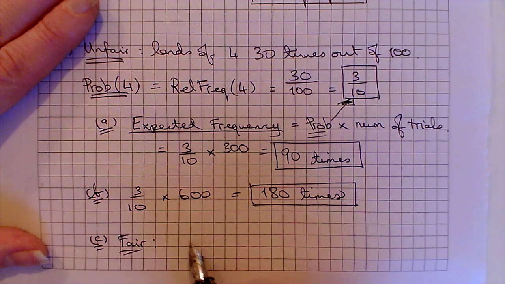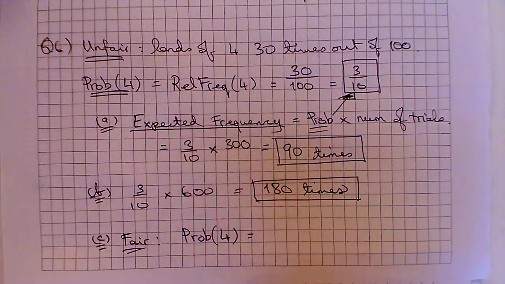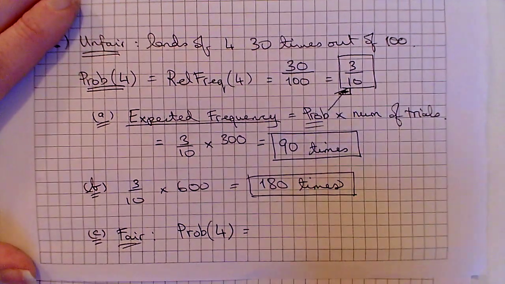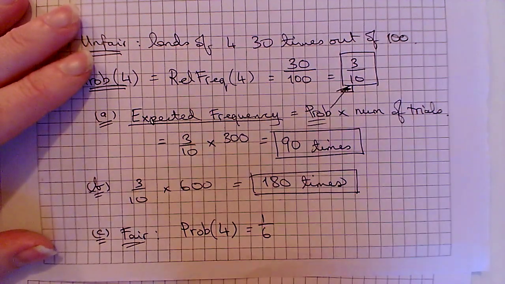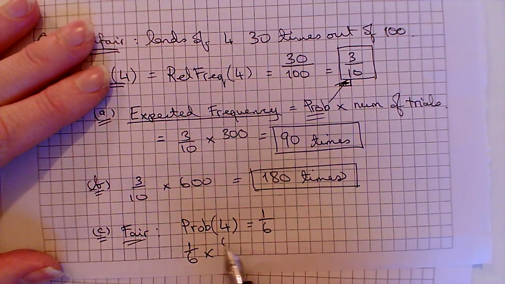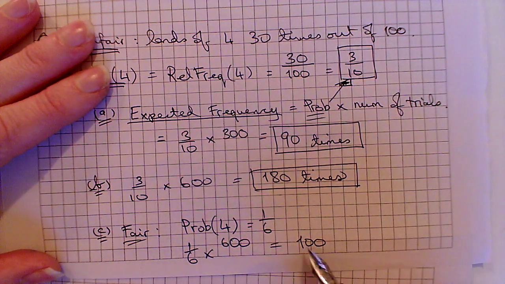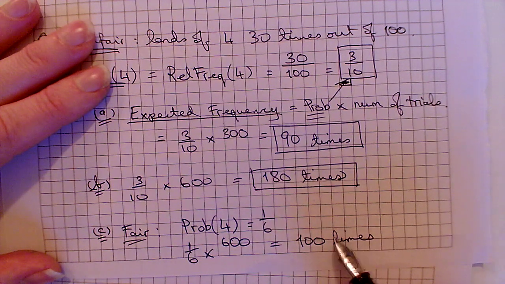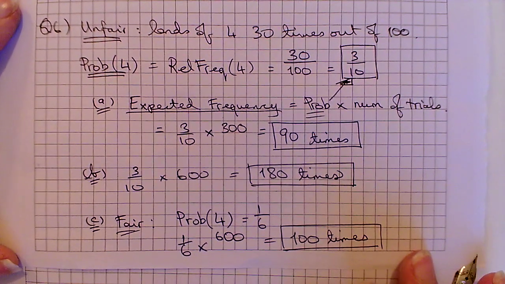So if it's fair, the probability is going to change. The probability of it landing on 4 will no longer be 3/10, it will be 1 in 6, because each of the numbers has an equal probability of coming up. So it's 1 in 6. And I would expect 1/6 of my 600 rolls to be 4, which is that I would expect it to land on 4 100 times.